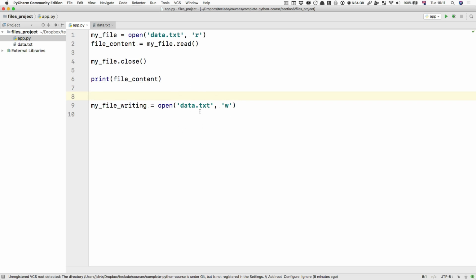You don't want to have your files open for any longer than necessary. Let's remember, if we have an input here, the user may never type anything. Potentially, they could just run the program and then forget about it, and then you'd have this data.txt file open, potentially for a long time. You don't want to do that. So the best thing to do is to make sure that your files are open for the smallest period of time possible, and that's almost always in a few lines of code where you're not asking the user to do anything. So just open them and close them as quickly as you can.